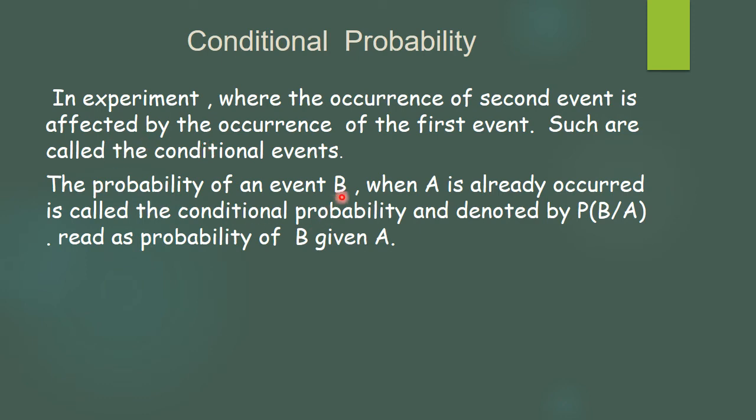So the probability of event B when A has already occurred is called conditional probability and is denoted by P(B|A). It is not read as B slash A, it is read as probability of B given A. When I say B given A, it means we are trying to find out B, where A has already occurred. And if we say A given B, then it means probability of event A, where B has already occurred. Sometimes they have not said occurred, they use a different phrase, that is, given that.